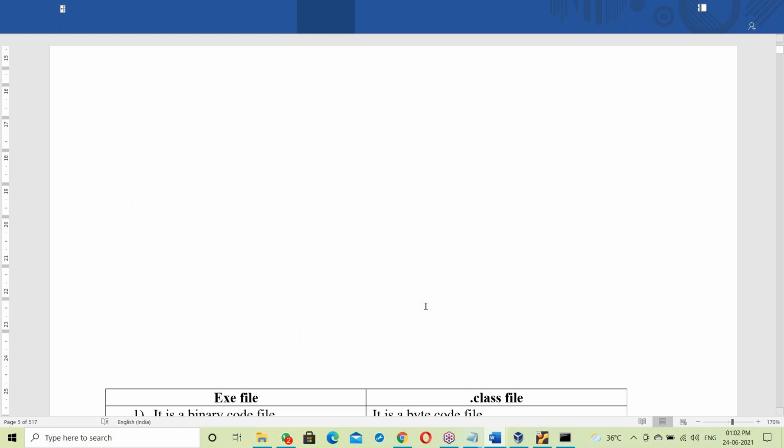How to develop Java applications: this topic we'll discuss tomorrow. Tomorrow we'll cover Java installation and Eclipse installation, and after that, how to develop the first program. Java installation steps and Eclipse installation steps, and the steps to develop the application in Eclipse, we'll discuss tomorrow. That's all for today. Tomorrow we'll continue with Java installation.